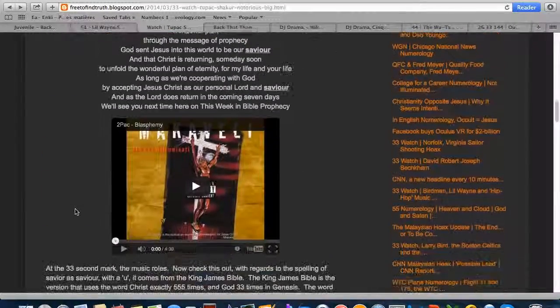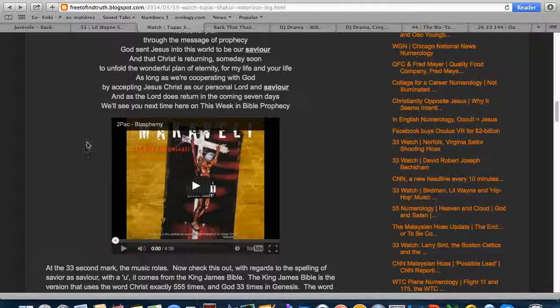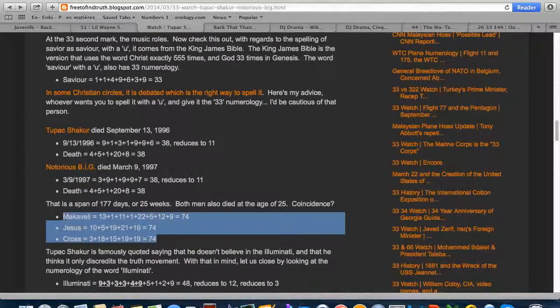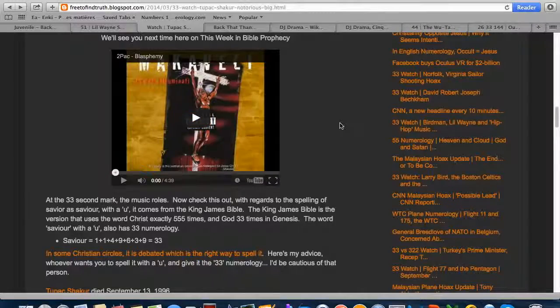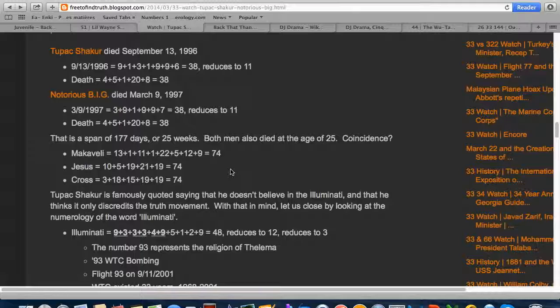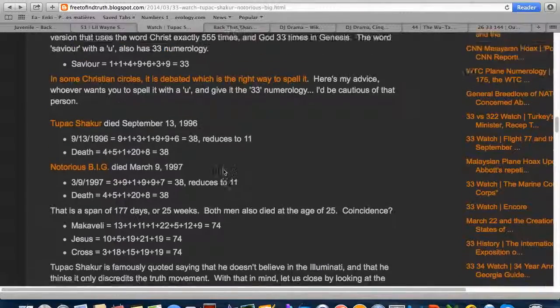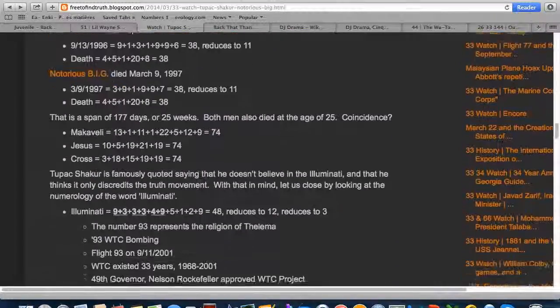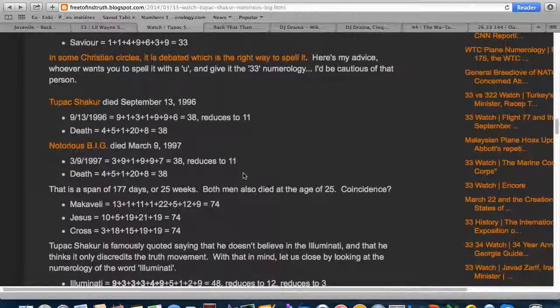What's curious about Tupac is the last video he did was the song I Ain't Mad at Ya, where he was shown in heaven. And then his last album released was Machiavelli with this spelling, which sums to 74, just like Jesus and cross. And of course, he's shown on the cross. I mean, this is just blatant. Once upon a time, I was uncovering these things for the first time and blowing my own mind, and I just couldn't believe it. So I first found out that this was no coincidence.